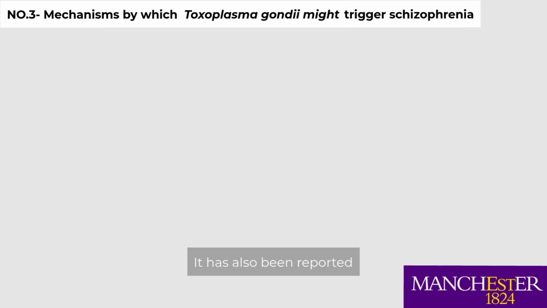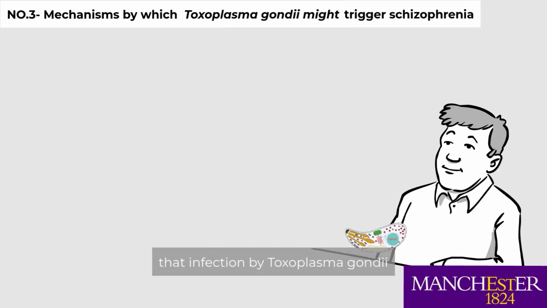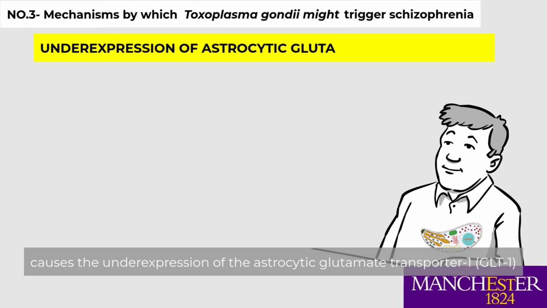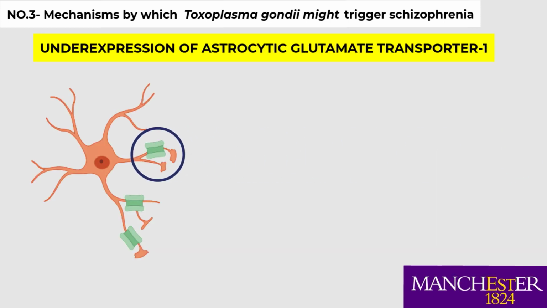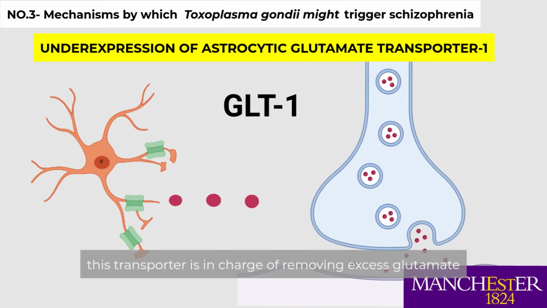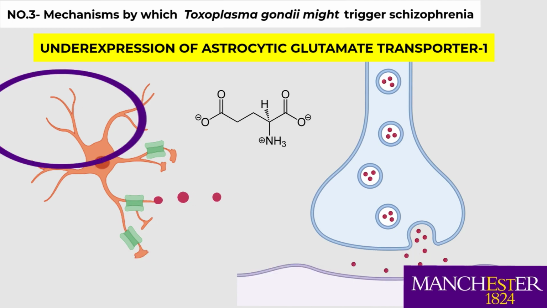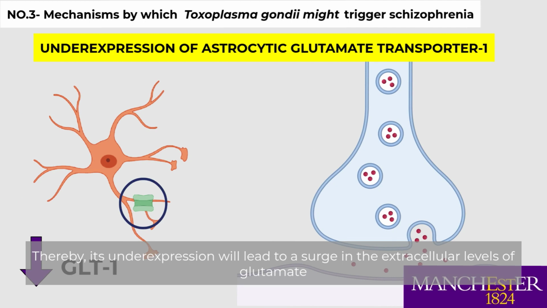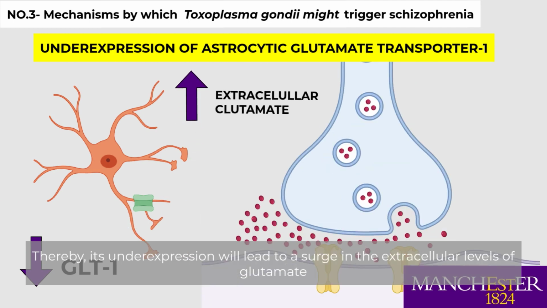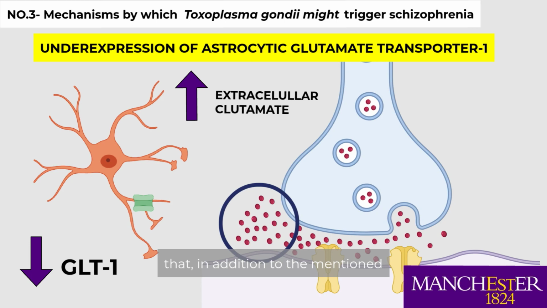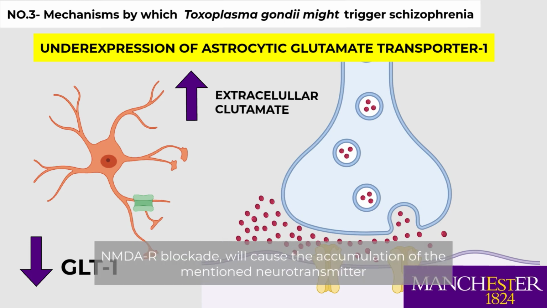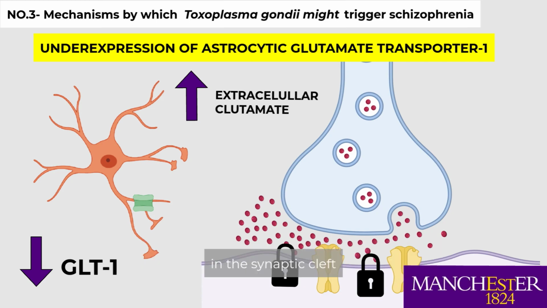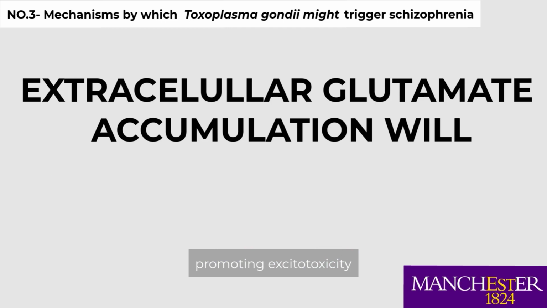It has also been reported that infection by Toxoplasma gondii causes the underexpression of the astrocytic glutamate transporter 1, also known as GLT1. This transporter is in charge of removing excess glutamate from the synaptic cleft. Thereby, its underexpression will lead to a surge in the extracellular levels of glutamate that, in addition to the mentioned N-methyl-D-aspartate receptor blockade, will cause the accumulation of the mentioned neurotransmitter in the synaptic cleft, promoting excitotoxicity.